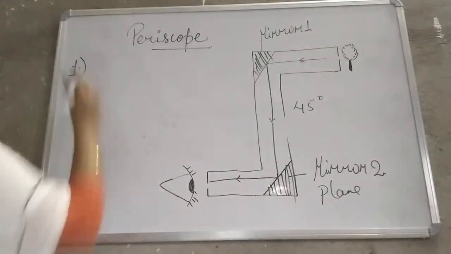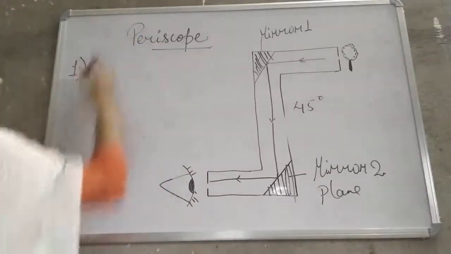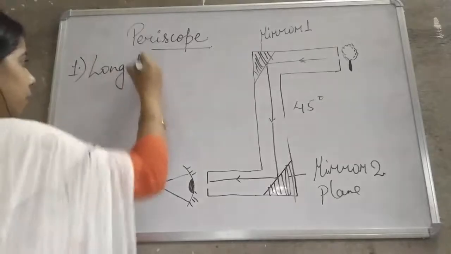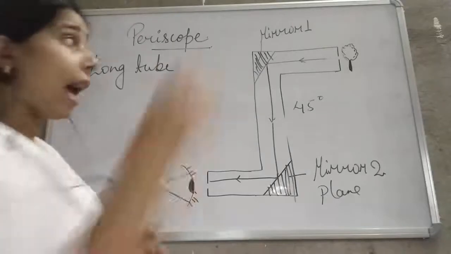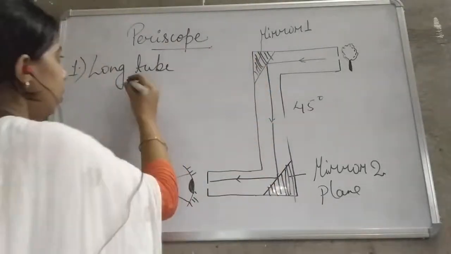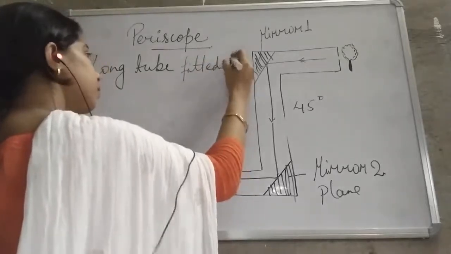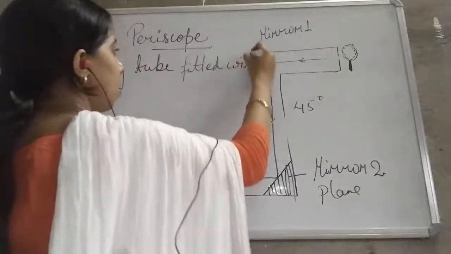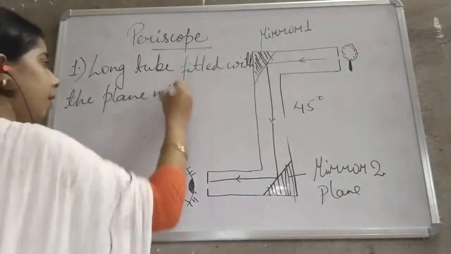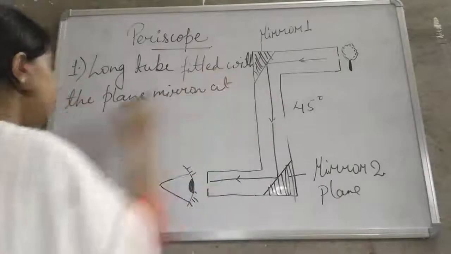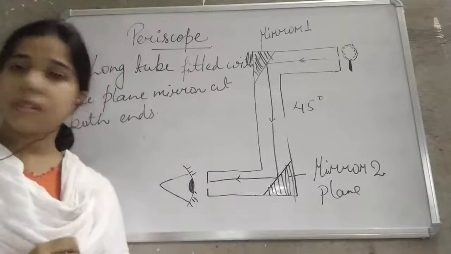The first thing is that it has one long tube which is fitted with the plane mirror at both ends. Okay, so this is the first thing.